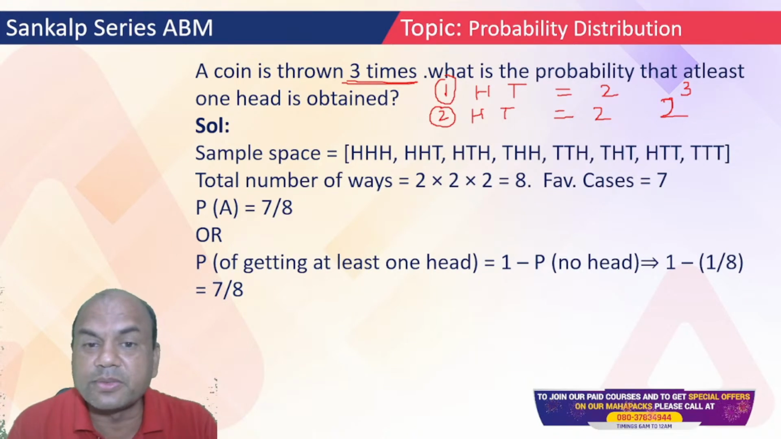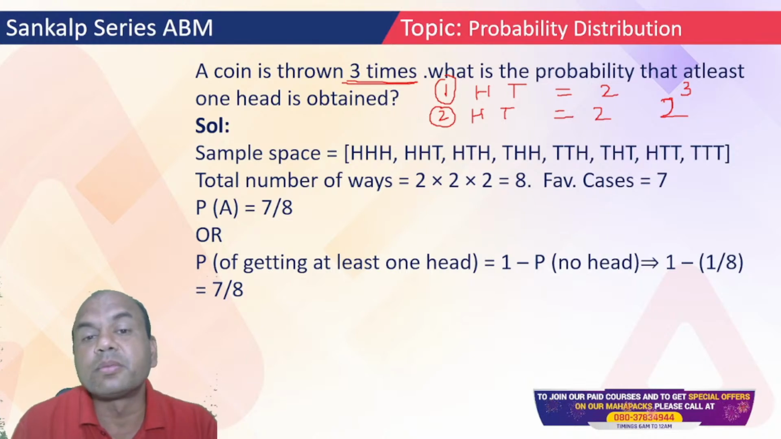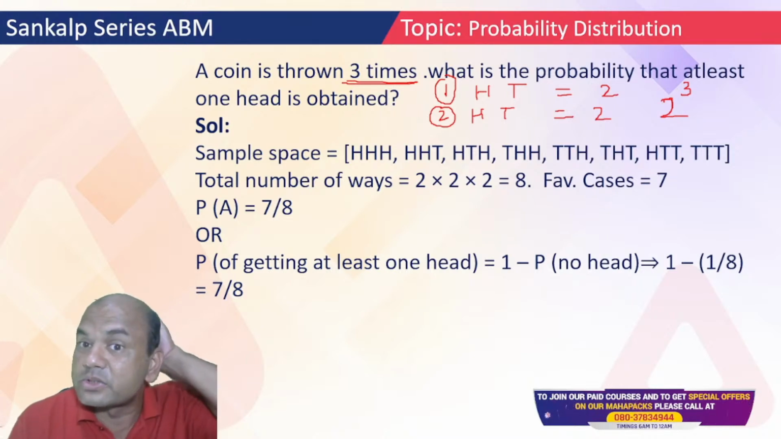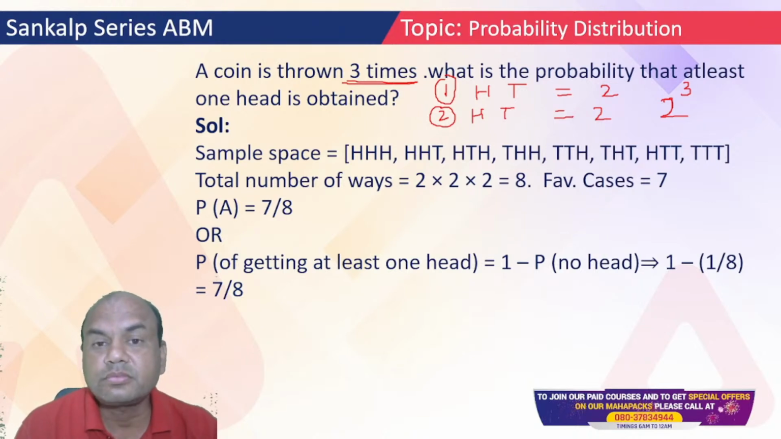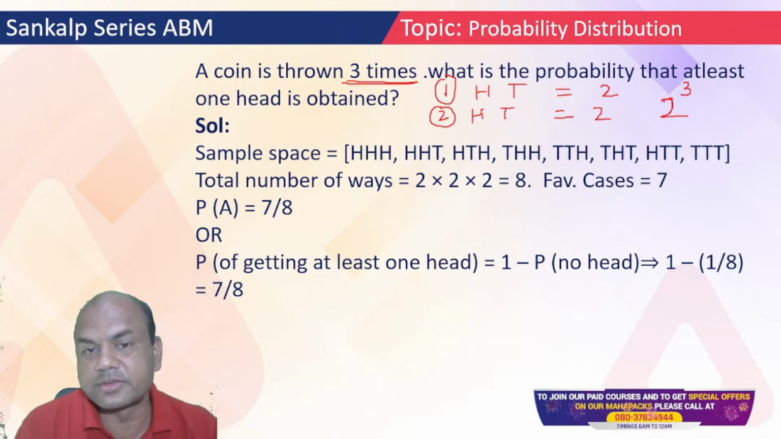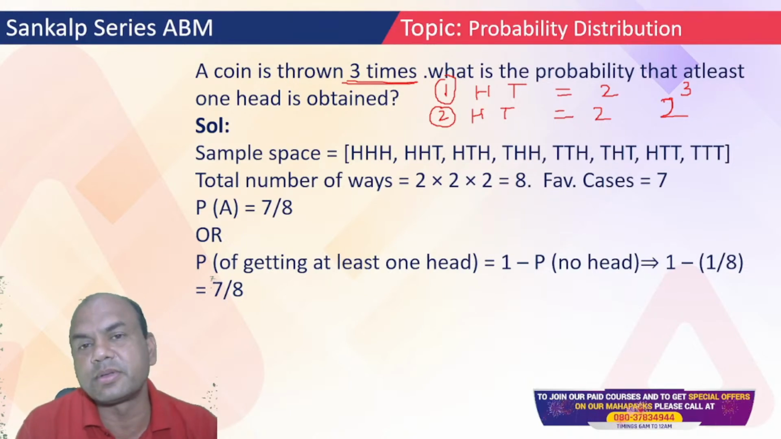Now look at these possibilities. 8 possibilities, because I am joining them 3 times. 3 times I am throwing the coin. Suppose if I throw the coin 4 times, then it is 2 raised to 4, 16. So now find the answer. It is either HHH, so I can get all the heads also, or head tail, and all these. These are 8 possibilities available.